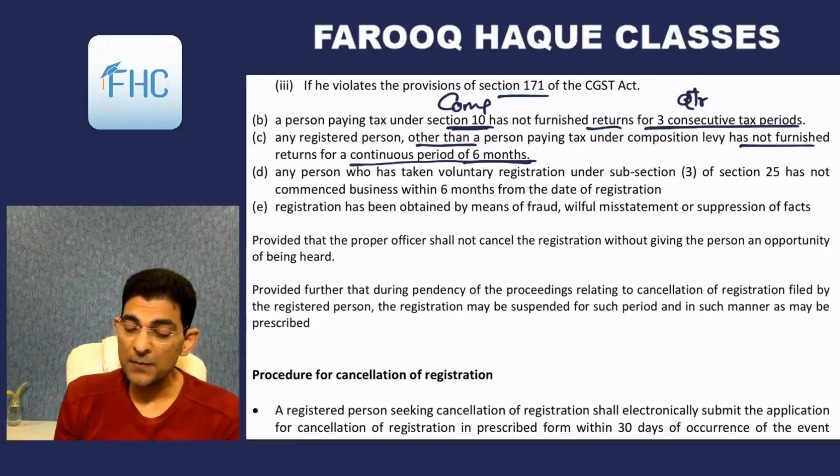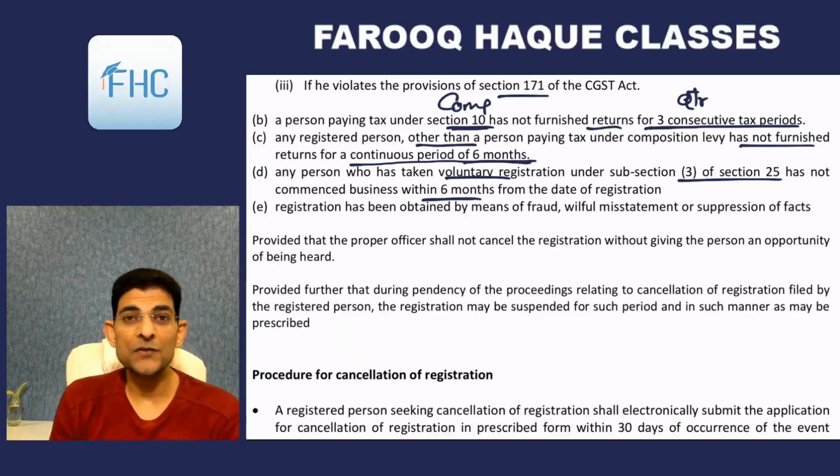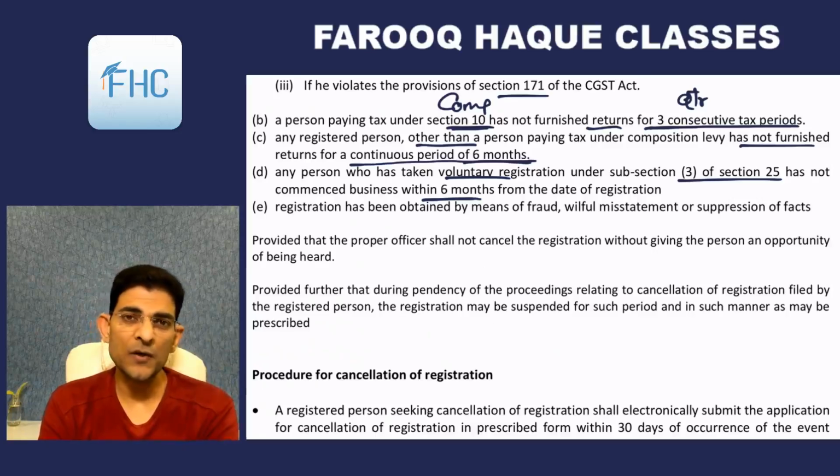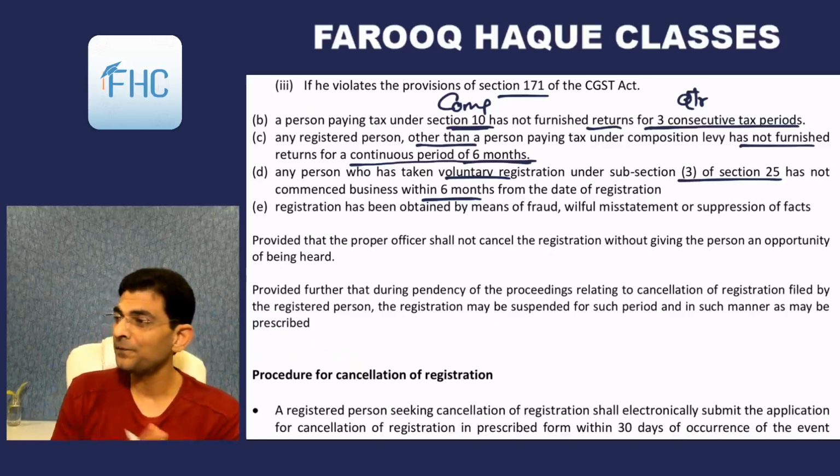And point D says any person who has taken voluntary registration under subsection 3 of section 25 has not commenced business within 6 months from the date of registration. So if you take a voluntary registration, then you have to commence business within the next 6 months if you haven't already commenced. If your business is already commenced, then it's fine. But if it is yet to commence, you have to commence it within 6 months. And if you don't commence within 6 months, then your registration will be cancelled.